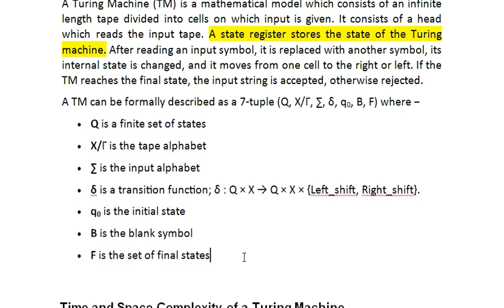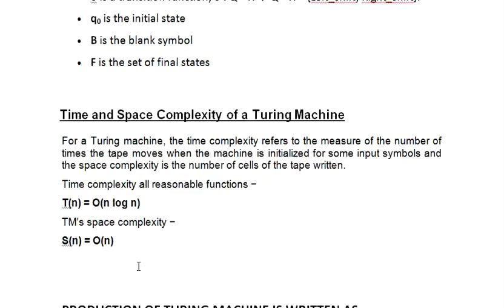Now, if anyone is preparing for competitive exams, this is a very common question: what is the time and space complexity of a Turing machine? Time complexity is represented by order of n log n, and space complexity is given by n. You can remember this as a basic part. If possible, I will take a lecture discussing the complexity of all the machines.